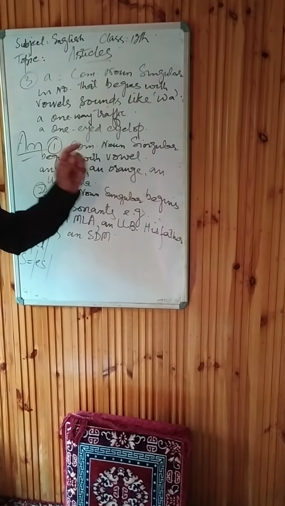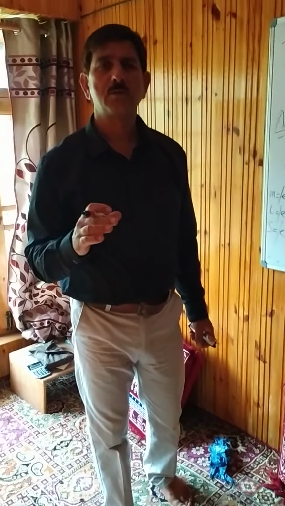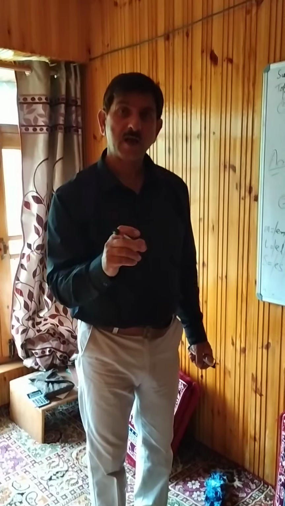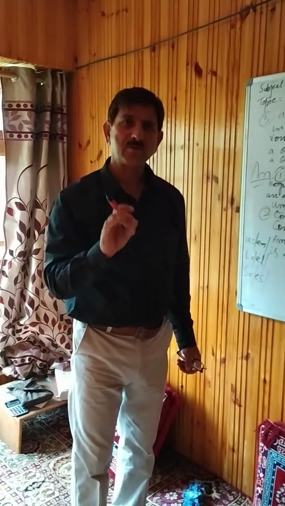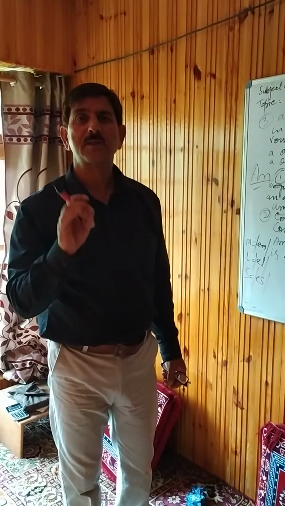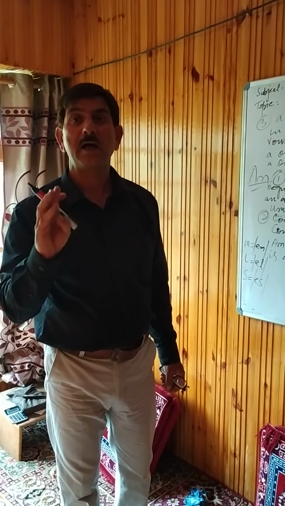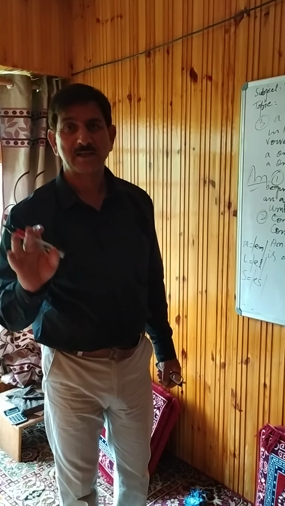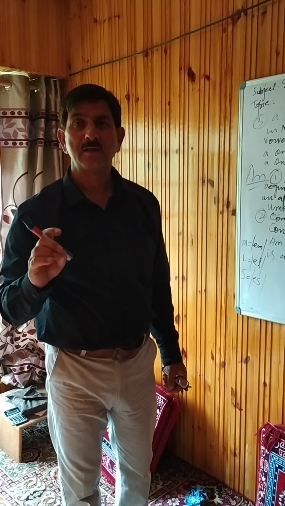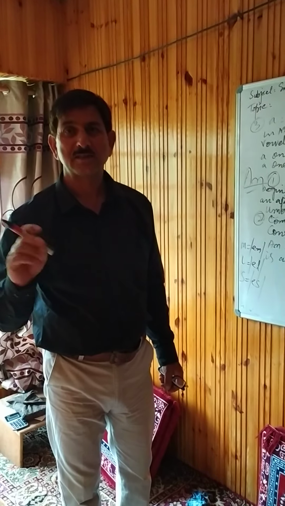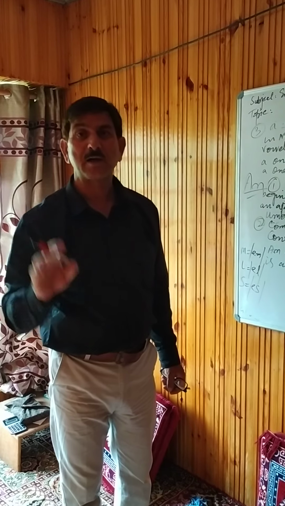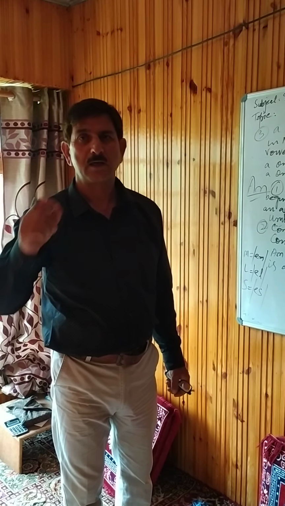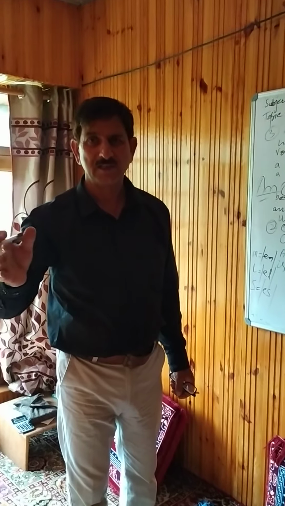Countable nouns, those nouns which can be counted, have singular as well as plural forms. Such singular countable nouns cannot be written without a, the, my. For example, I have to write a boy, a car, my car, this car, that car. Without this we can't write, because that's a countable noun. Both forms exist: a car, cars, a boy, boys, a girl, girls.